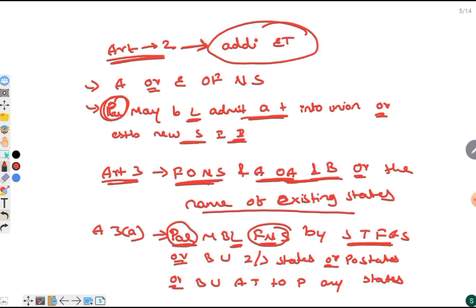Let's have a look at Article 3. Article 3 says about the formation of new states and alteration of areas and boundaries, or alteration of the name of the existing states. Clause A says that Parliament may by law form a new state by separating territory from any state, or by uniting two or more states or parts of states, uniting any territory to part of any state.